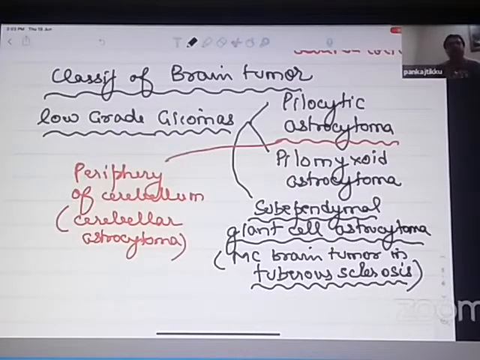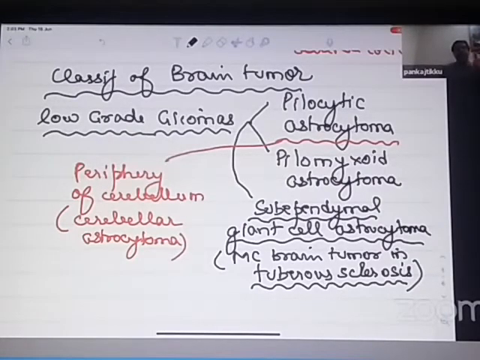The only thing that you need to know is tuberous sclerosis can be associated with tumors of the brain. Which is the type of tumor of the brain which is frequently seen in tuberous sclerosis? Answer: subependymal giant cell astrocytomas. So three types of low-grade gliomas: pilocytic astrocytomas, pilomyxoid astrocytomas, and subependymal giant cell astrocytomas.